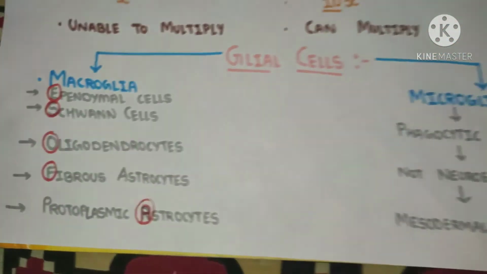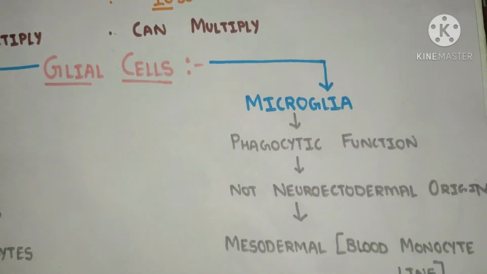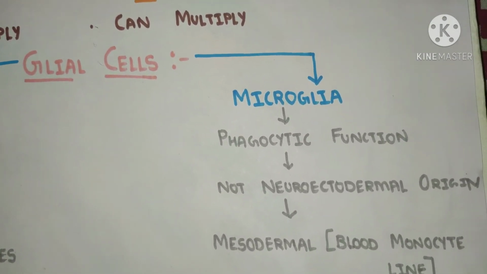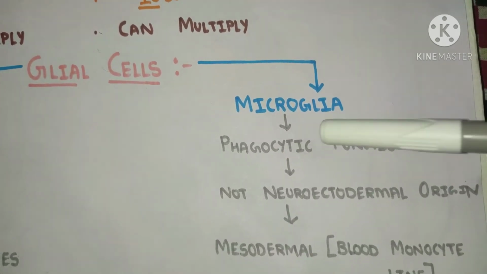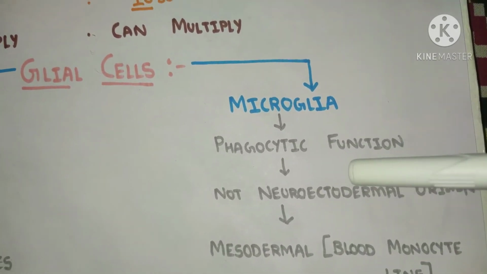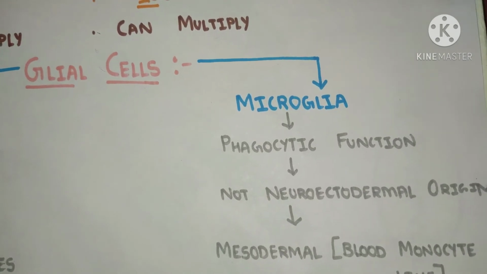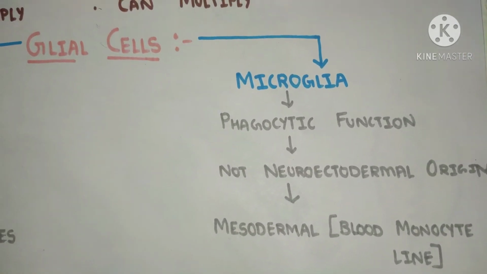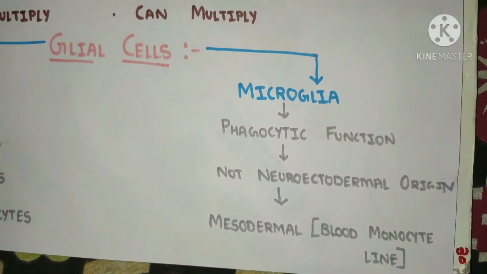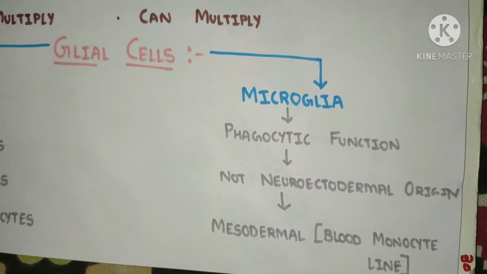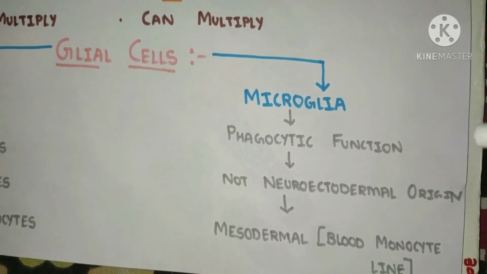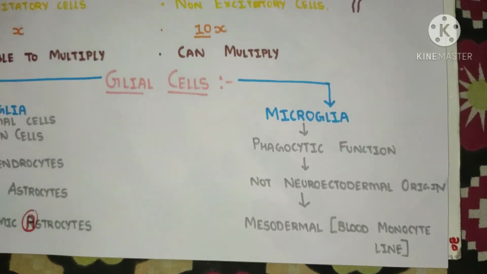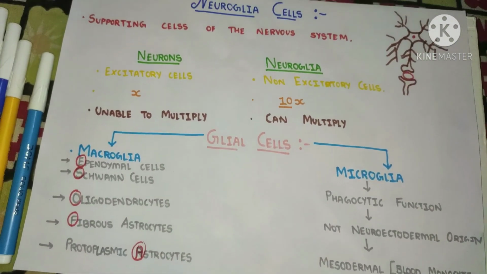Now let's look at microglia. The main function of microglia cells is phagocytic. Like a macrophage, it functions as a phagocyte. It is not a neuroectodermal derivative, but it is derived from mesoderm, from the blood monocyte line. These cells get activated whenever there is trauma or damage to the neurons, and they clear out any dead cells or damaged cells. So this is all about our glial cells.